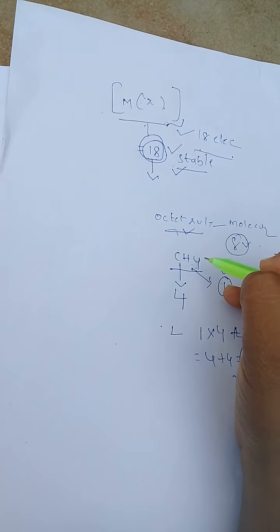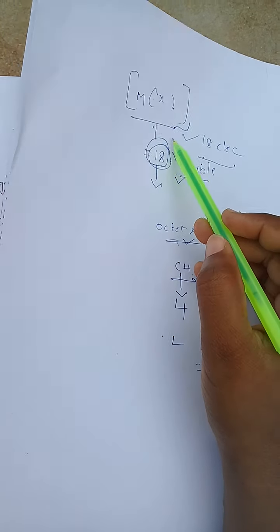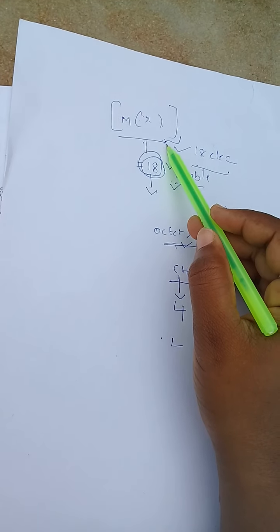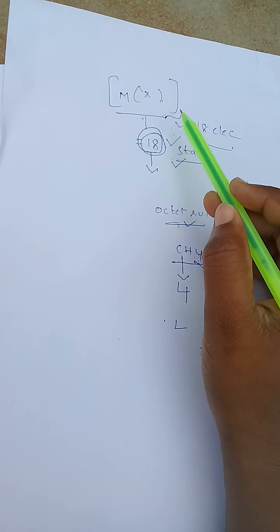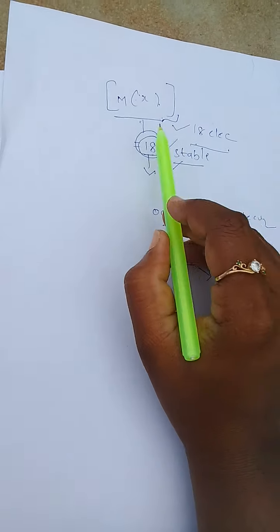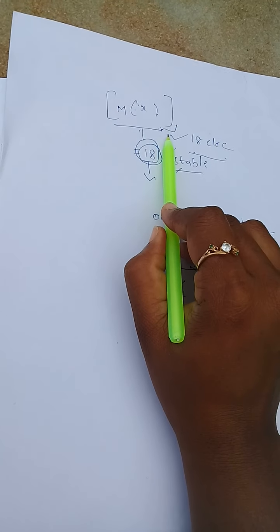The same rule is applicable for metal complexes. When the metal complex attains a total of 18 valence electrons, that complex is stable.